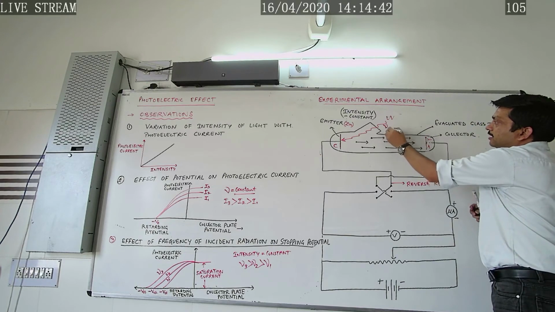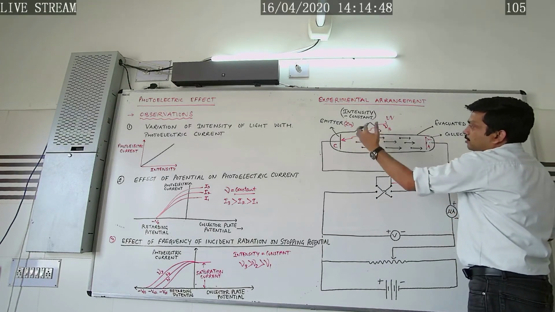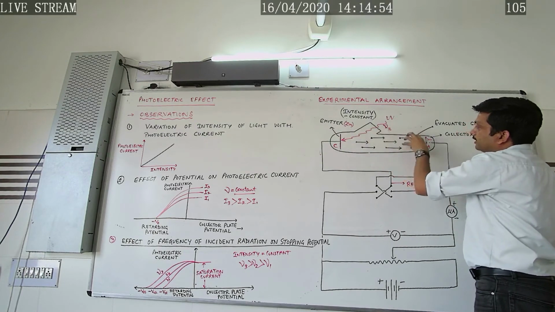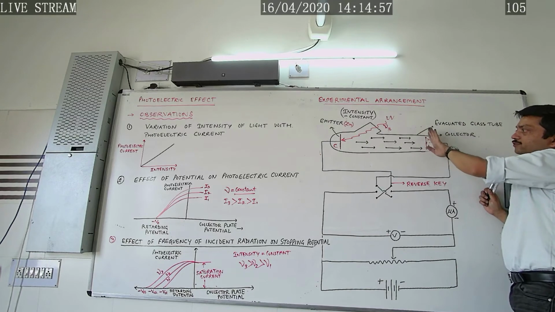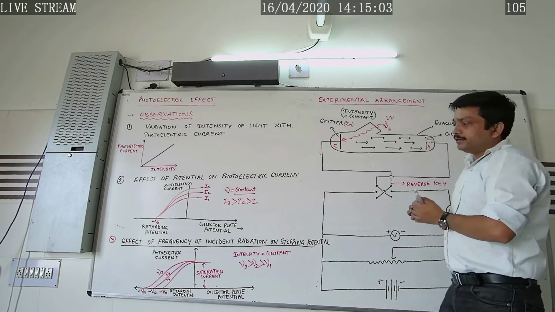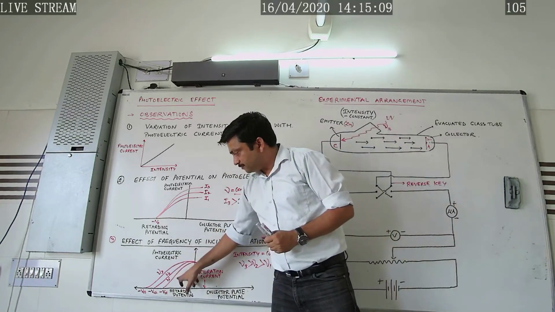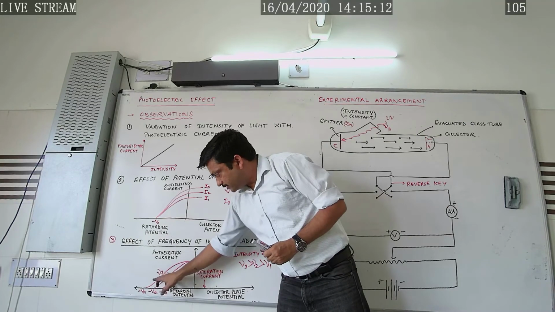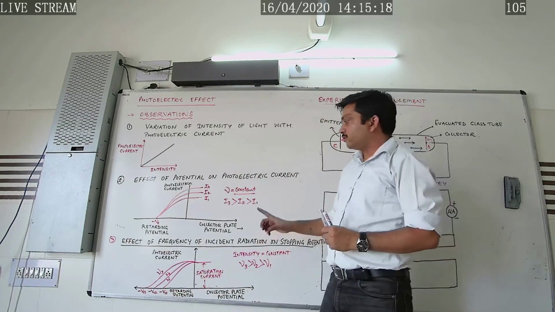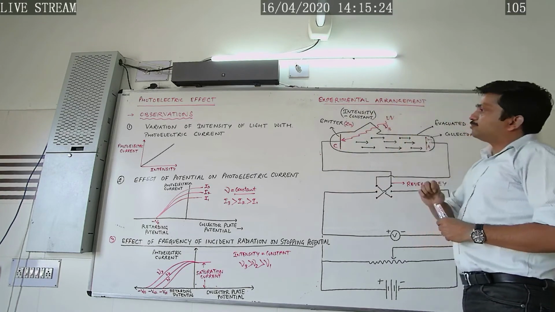Further, if we increase the frequency of the incident radiation, under that condition, what would happen? The photoelectrons will move with greater kinetic energy, and in order to stop these electrons, the collector has to be made more and more negative. So we can say that here we need a greater value of the stopping potential. So corresponding to these three frequencies, as we make the frequency greater, a greater value of the retarding potential is required in order to make the photoelectric current in the circuit zero. So these were the observations of this experimental arrangement.